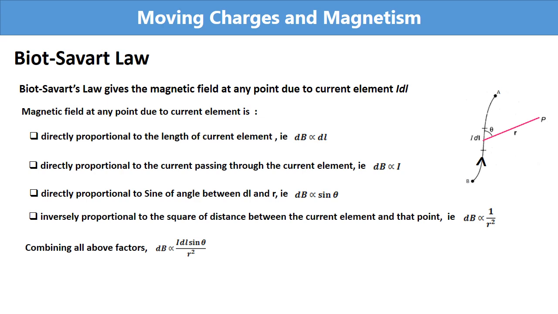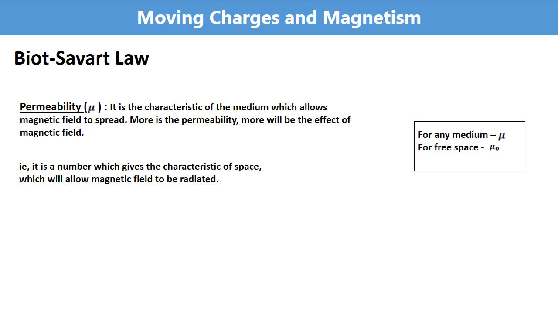Now to convert it into an equation, we need a constant, a multiplication factor. And he said that this dB depends upon another thing, and that is a property of the space. He says that property is permeability. Again, it is a number which gives the characteristics of space which will allow the magnetic field to be radiated. And for this he gave a symbol mu.